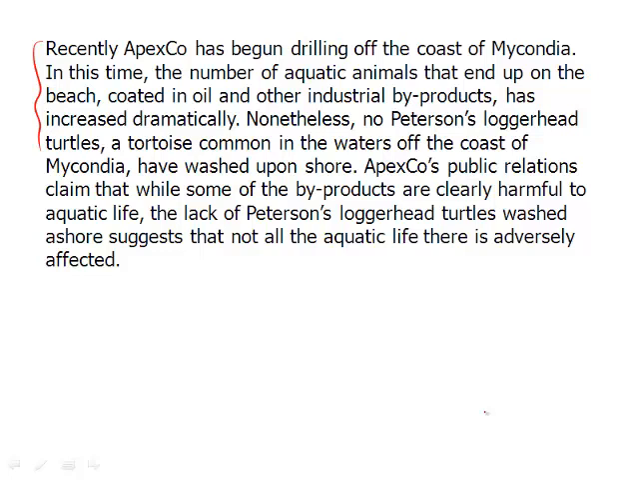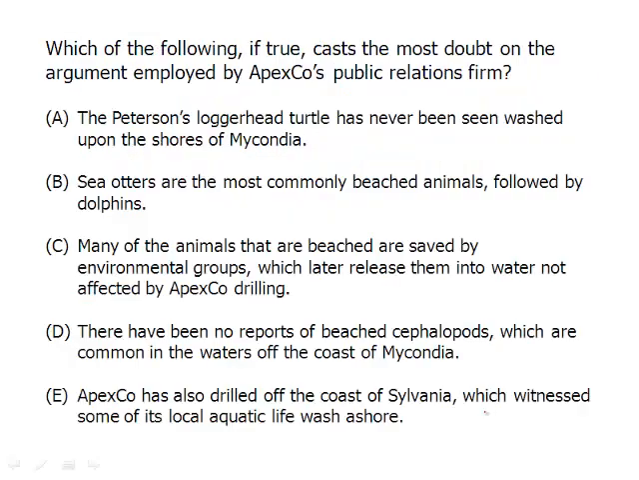So let's underline that conclusion. Lack of Peterson's loggerhead turtles washed ashore suggests that not all aquatic life is adversely affected. It's really important to remember that, as you'll see here in a moment. Why? Well, let's go to the answer choices. This can often happen when we deal with more difficult questions, and I think the lesson here is an advanced lesson. These types of questions are rare at the medium level, slightly more common at the difficult level, meaning the most difficult verbal section, and probably non-existent on the easiest verbal section.